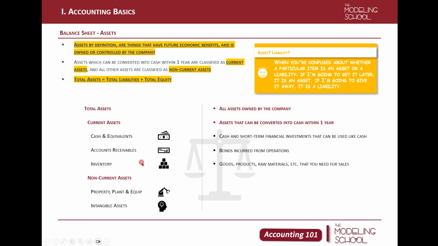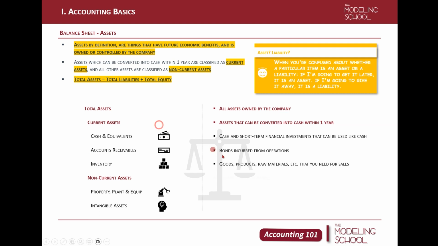Inventory, as you all probably know, are goods or products. They could be raw materials that you can use to sell in the future. So they're called inventory. These three items make up, I think, the majority of current assets in most companies. There could be, of course, different assets as well, but these three should be the most important at this moment.